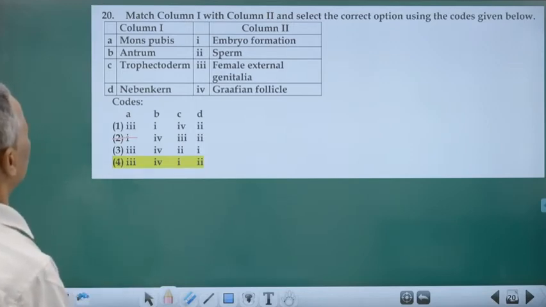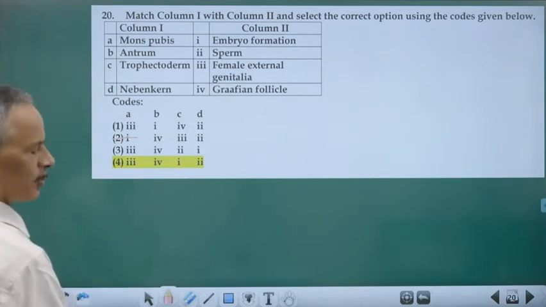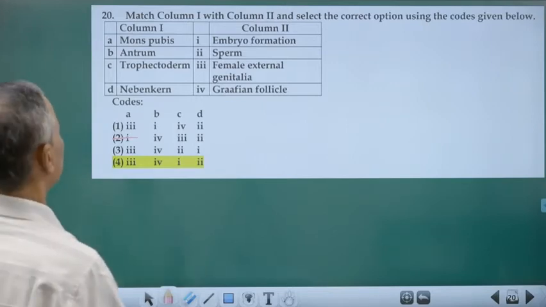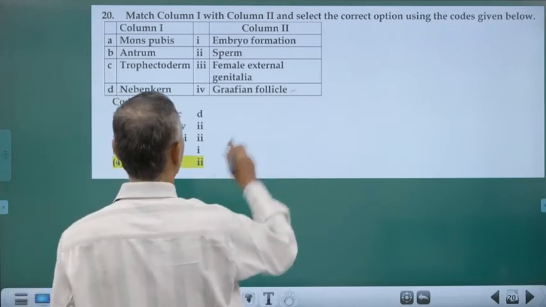Antrum. Where is the antrum? Antrum is produced during development from the tertiary follicle onwards. Here there is no tertiary, so it is the Graafian follicle.